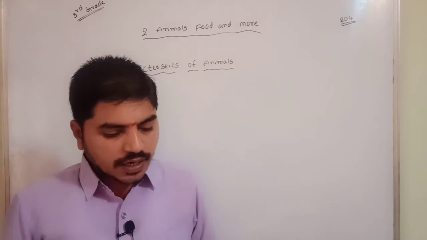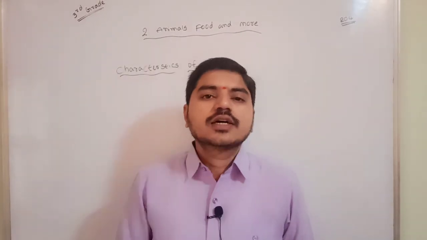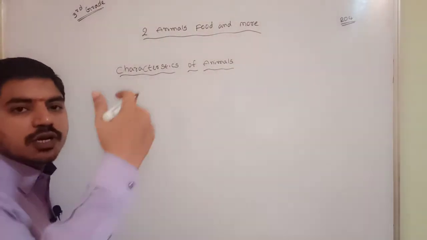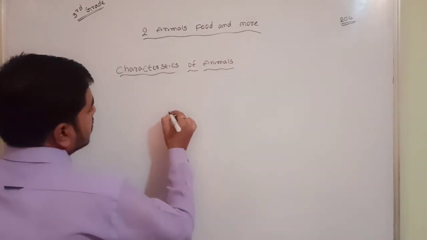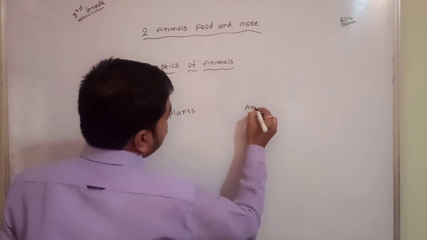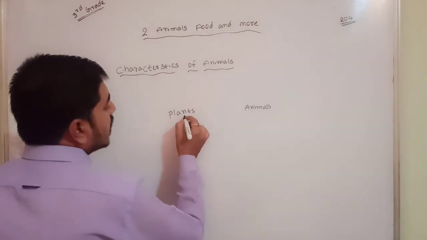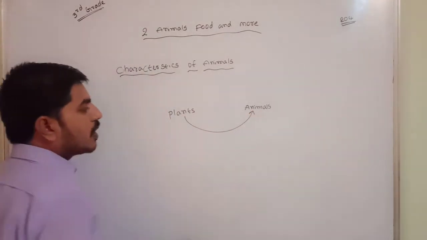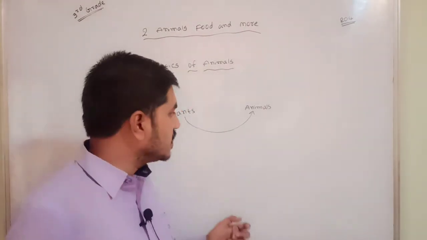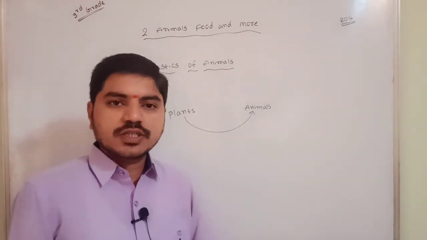And next, animals and plants are dependent on each other. Okay, I'll ask one question. Dependent means depending on other things. For example, here are plants, and these are the animals. So plants and animals are there. The plants will depend on animals. Why? How do the plants depend on animals? Can you guess? The plants receive manure, or for example urea or something.